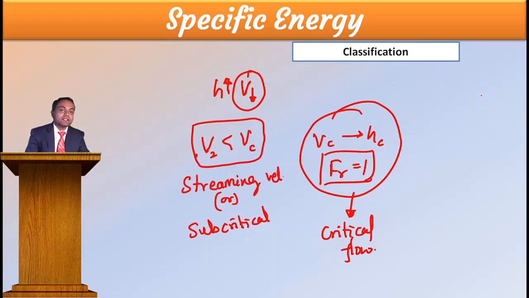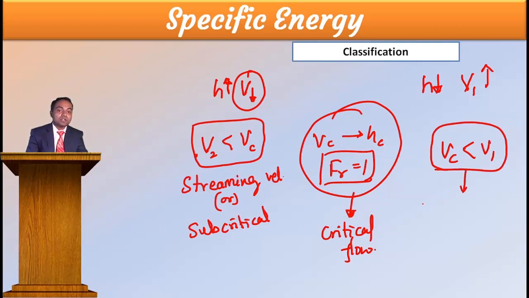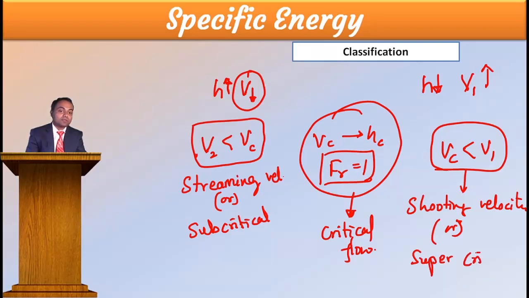And if I decrease the height, depth, then it has to maintain constant discharge, therefore it will increase its velocity. Velocity increased with respect to what? Increased with respect to this critical velocity. Then here the velocity increased, therefore I will call it a shooting velocity. Or I can call this one a supercritical flow. Supercritical flow. Right? You got three types of flow here.